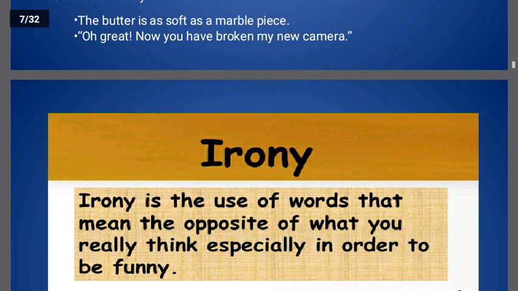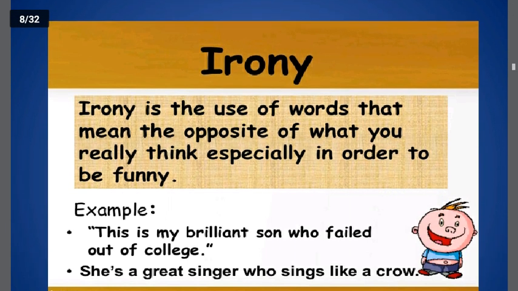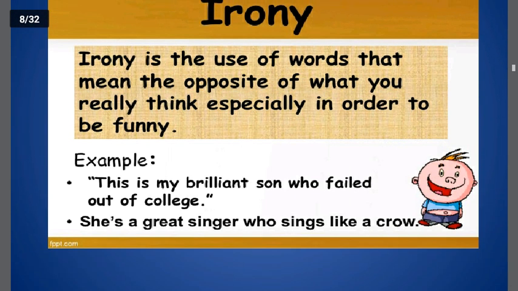Oh great, now you have broken my new camera. The person has broken the camera, but he is calling it great. Again, I have given one more slide for that. Irony is the use of words that mean the opposite of what you really think, especially in order to be funny.